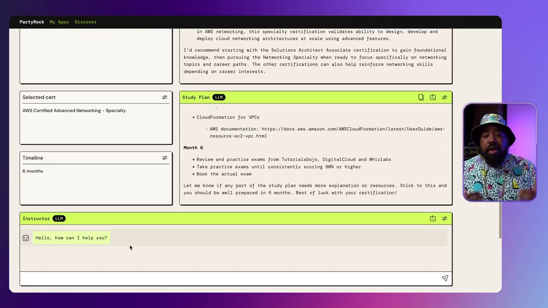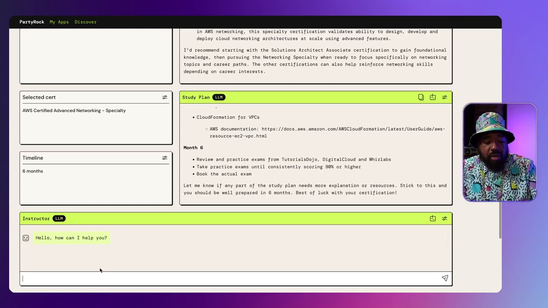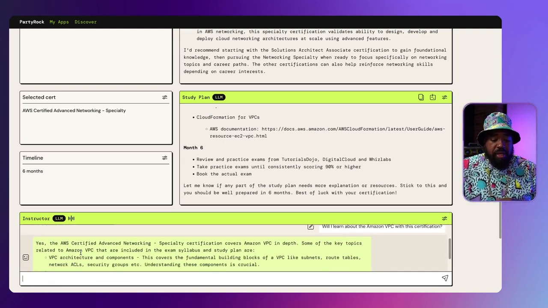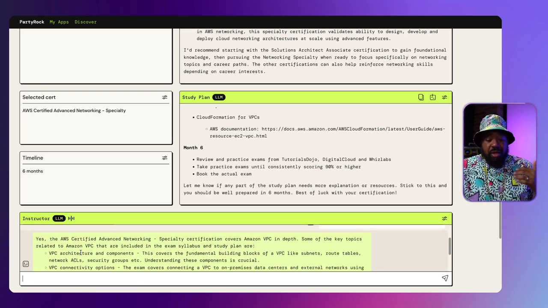But that's not all. This app also comes with an assistant instructor that we can ask additional questions to help us build more context as we prepare for our certification. So here, let's say I want to ask it, will I learn about the Amazon VPC with this certification? I send that prompt to the LLM, and it will send us a response letting us know that yes, as you prepare for the certification, you will learn about the Amazon VPC, which is awesome.